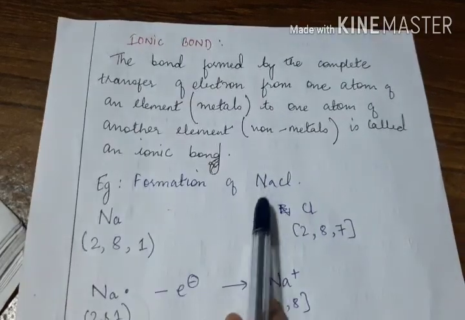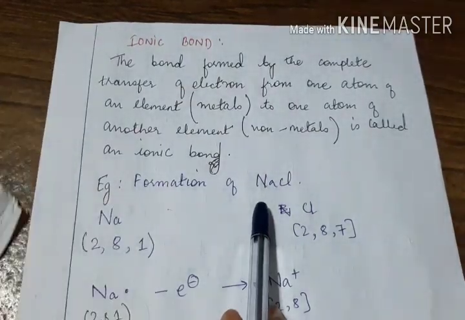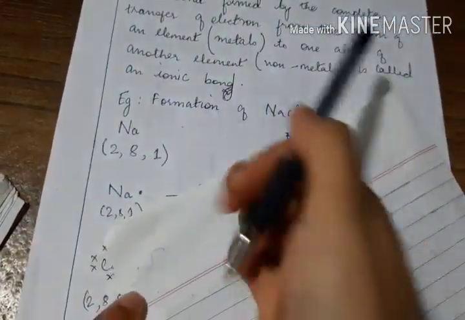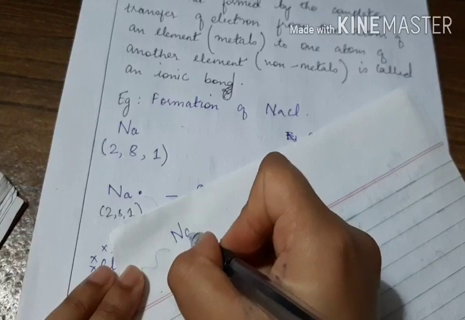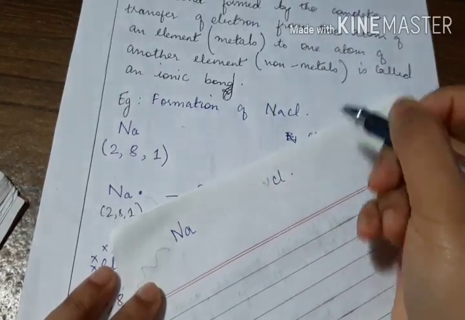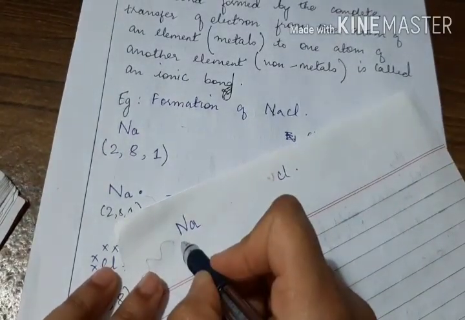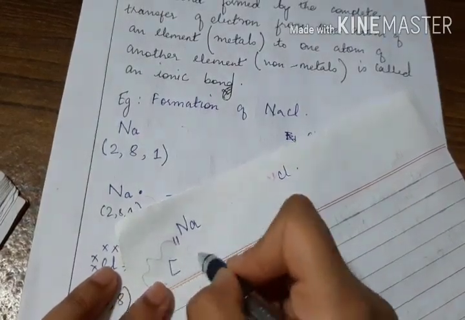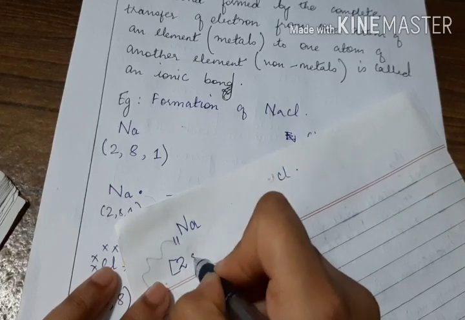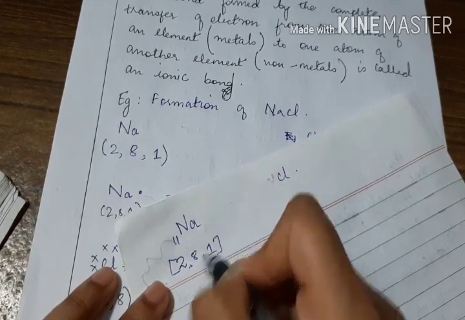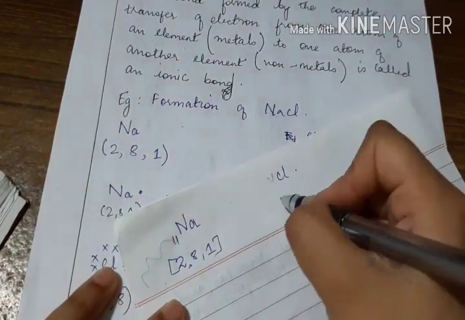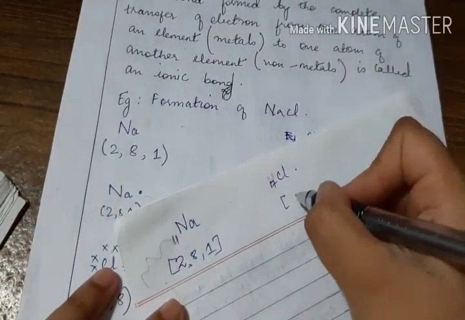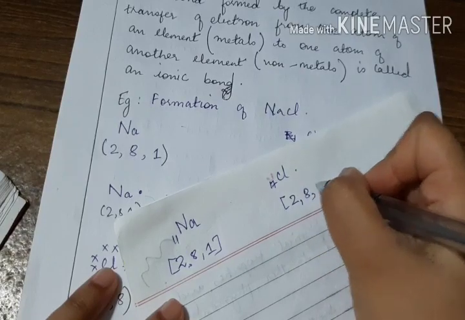The example we see is the formation of NaCl, sodium chloride. Have a look. Sodium chloride is made up from sodium and chlorine. Sodium, if you look at the atomic number, it is 11, and the electronic configuration is 2, 8, 1. Chlorine, the atomic number is 17, and the configuration is 2, 8, 7.